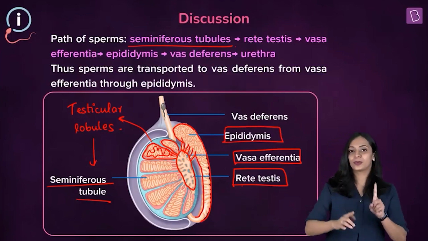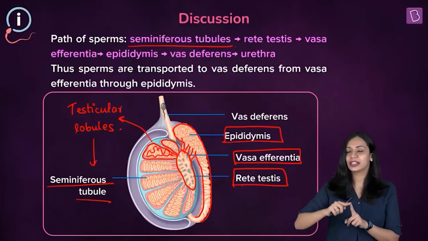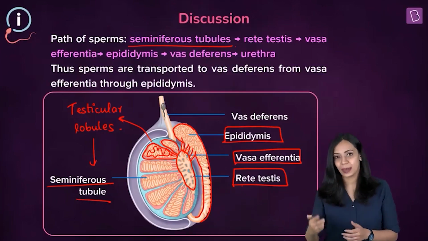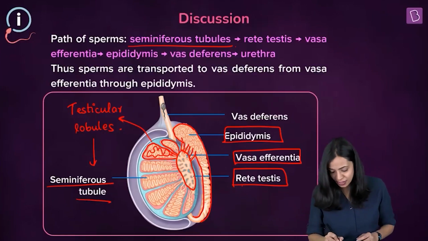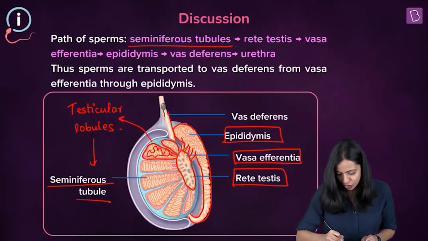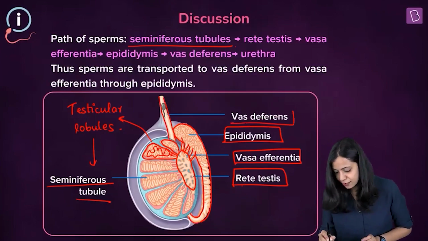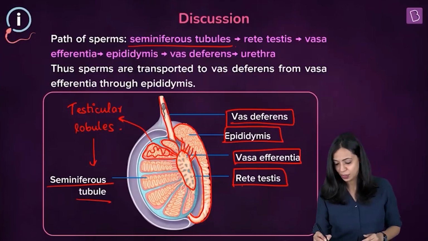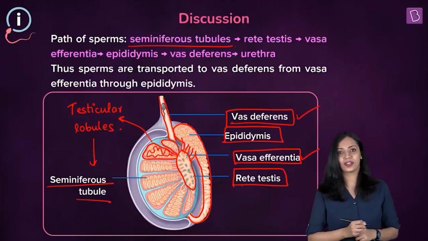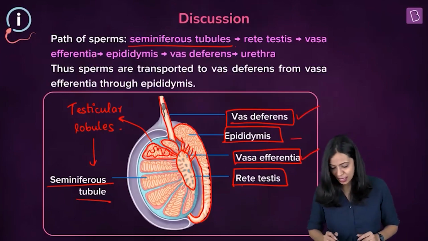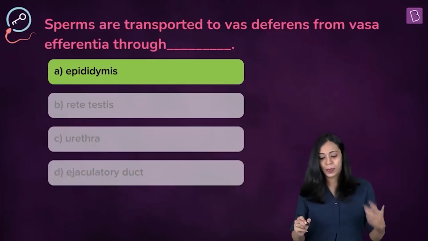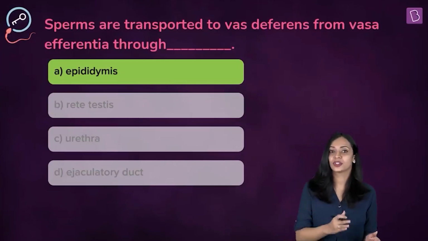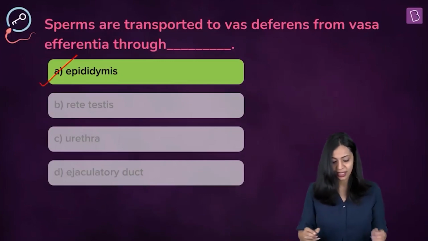So from the seminiferous tubule to the rete testis, from the rete testis to the vasa efferentia, and from there it is transported to this epididymis, and the epididymis leads to a muscular tubular structure known as the vas deferens. Remember, we were asked to find out the name of the structure present between the vasa efferentia and the vas deferens. So the correct answer to this question is epididymis. The sperms are transported to vas deferens from vasa efferentia through dash. The correct answer is option A, epididymis.